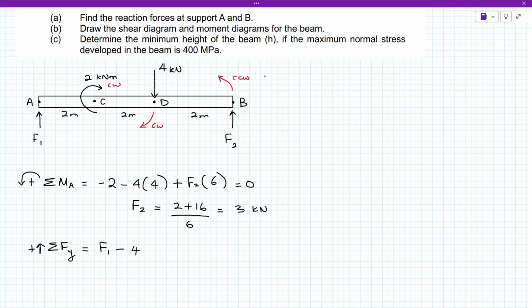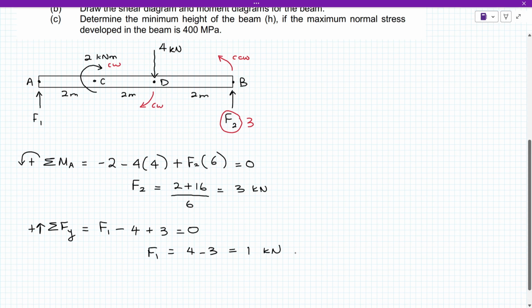Tadi kita dah dapat this one 3 ya. So kita include dalam kita punya calculation. So dia ke atas. So tambah 3 equals to 0. So kita solvekan this one, will get 4 minus 3. So become 1 kilonewton.